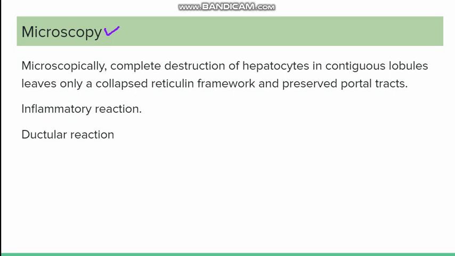So if necrosis is happening, there will be complete destruction of the hepatocytes in the lobules. So hepatocytes are present in lobules, so there is complete destruction of the lobules. The only things which you can find preserved are certain portal tracts, you can see certain bile ducts which are preserved, but otherwise the hepatocytes are completely destroyed with collapsed reticular network.